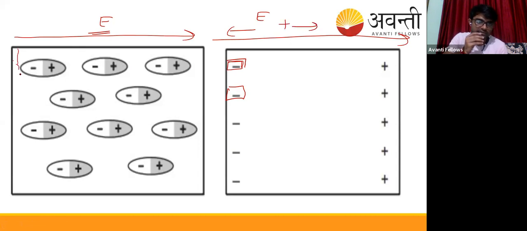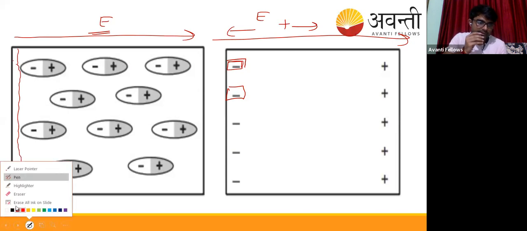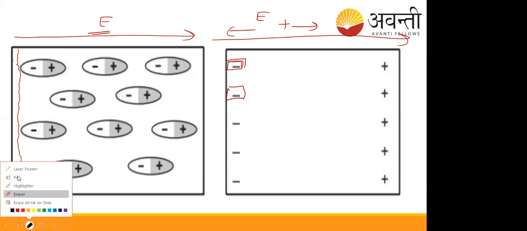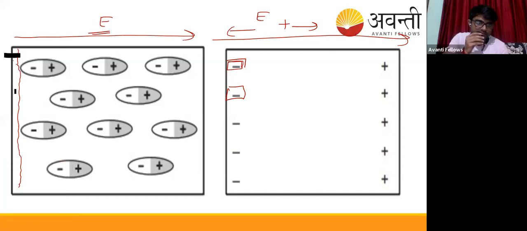So inside the surface of the dielectric, what is going to happen is that there will be negative charges, sorry, I drew this by mistake, I'm sorry. There will be negative charges inside the surface of the dielectric, inside the surface. Okay, here, and on the other side there will be positive charges, because there are so many such molecules.